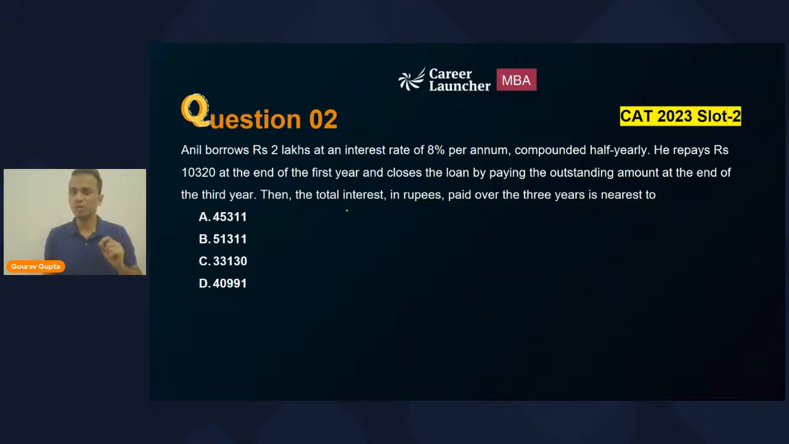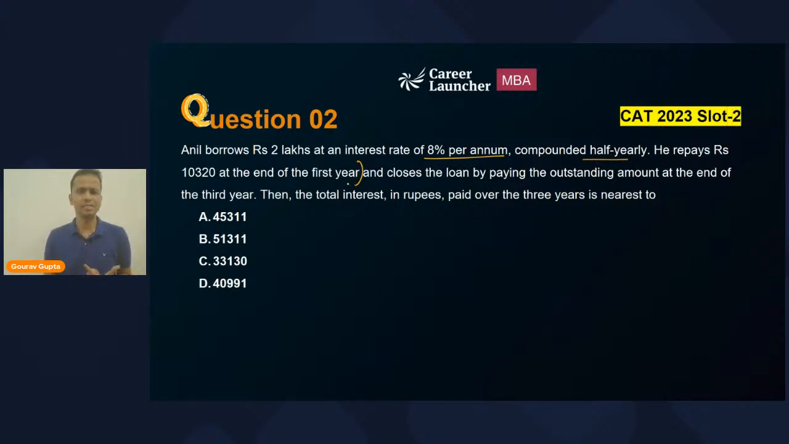Now listen to these words carefully. Daksh, Timothy, Sandeep, Astha, all of you listen to this particular thing very carefully: how I'll be able to mark an answer without actually calculating the final answer. Okay, let's have a look at it. Anil borrows 2 lakhs at an interest rate of 8% per annum, compounded half yearly, and he repays 10,320 at the end of first year. So something he's repaying at the end of first year.